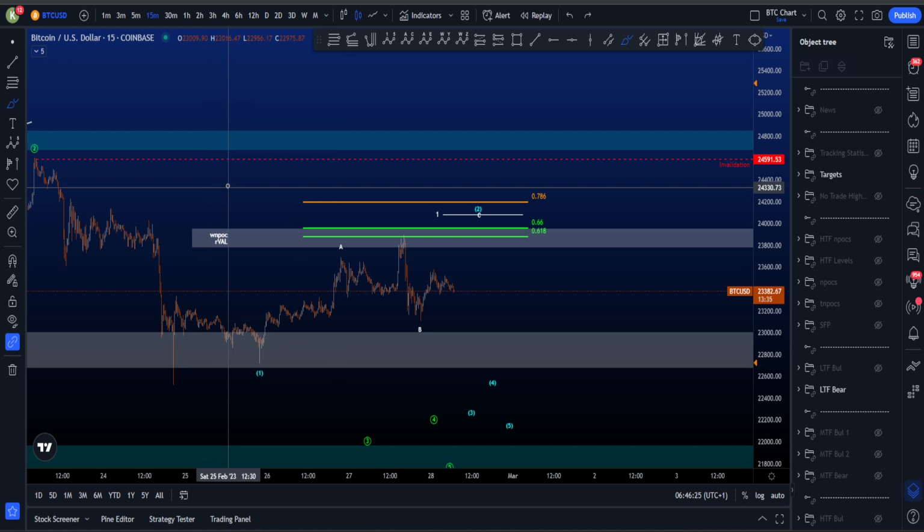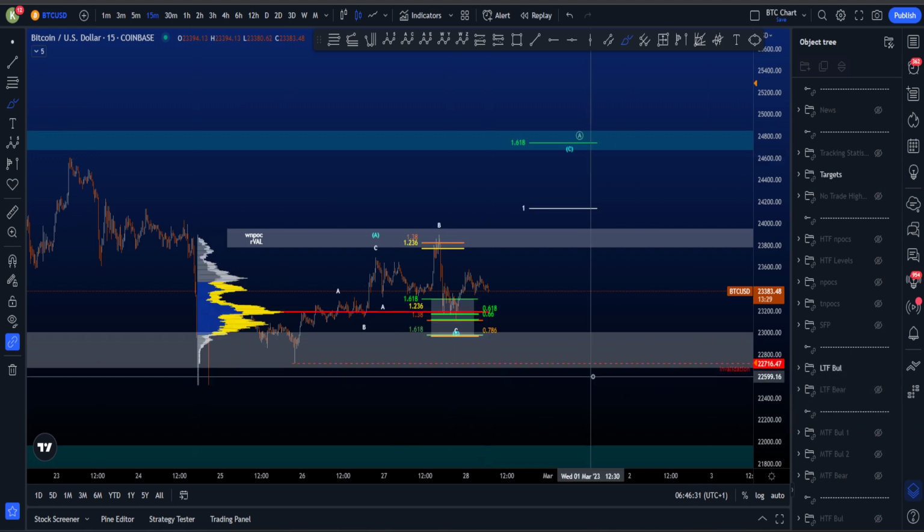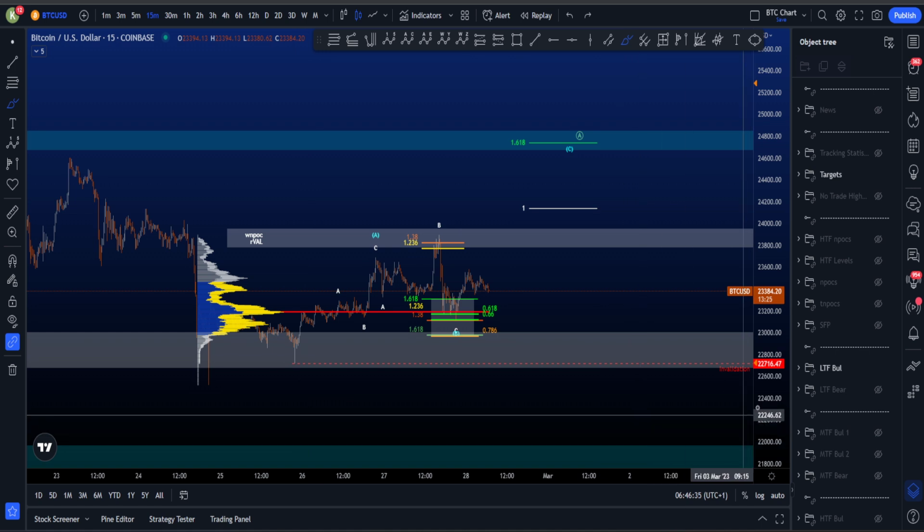Now the invalidation of this bearish scenario is taking the highs here at 24.5k, and the invalidation of the bullish scenario is taking the lows here at 22.7k.